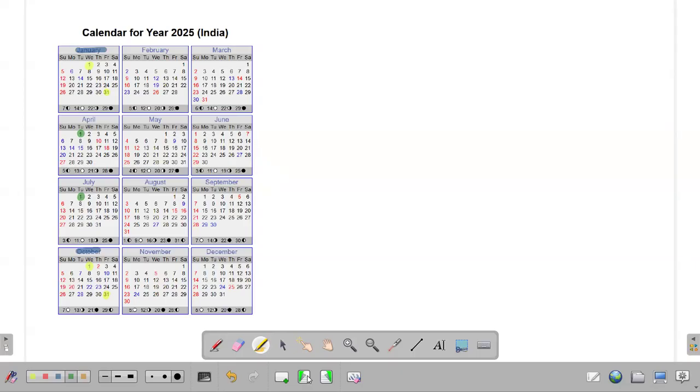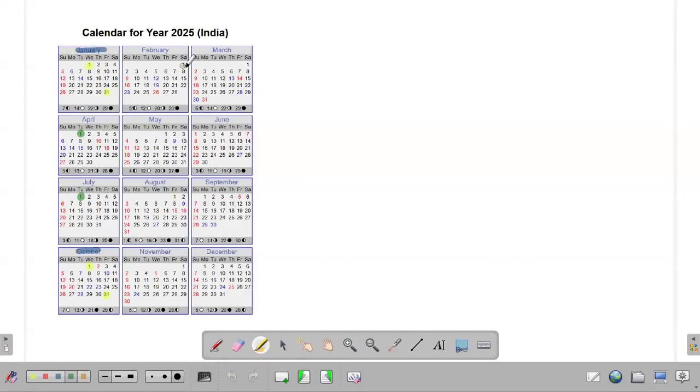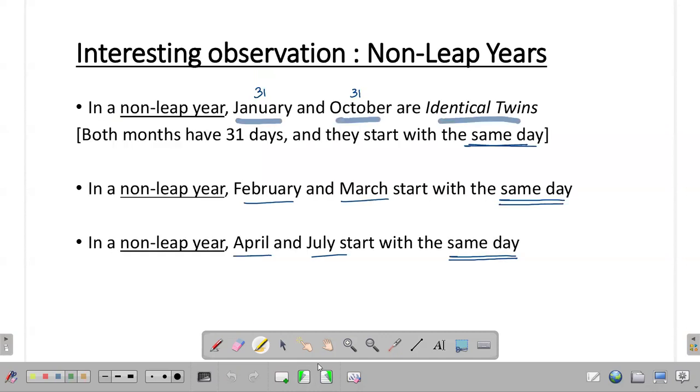In a similar way, in a non-leap year, February and March also start on the same day. So let's verify this. February started on a Saturday. March also started on a Saturday in a non-leap year. So in a non-leap year, February and March start on the same day. These 3 points I have mentioned here, make a note of them separately and you will find them very useful for solving problems the moment you identify whether a given year is a leap year or a non-leap year.